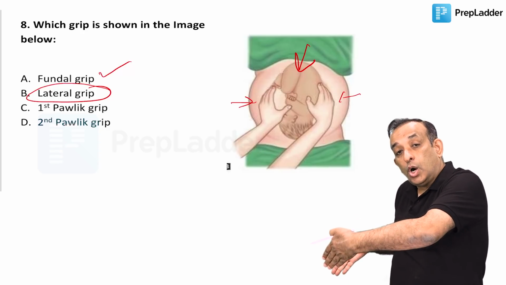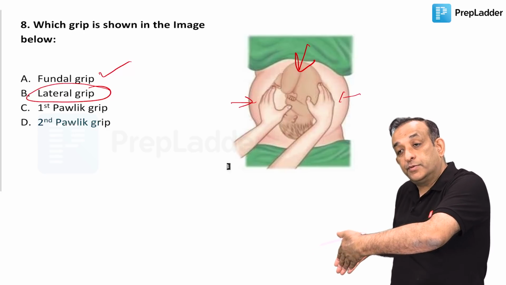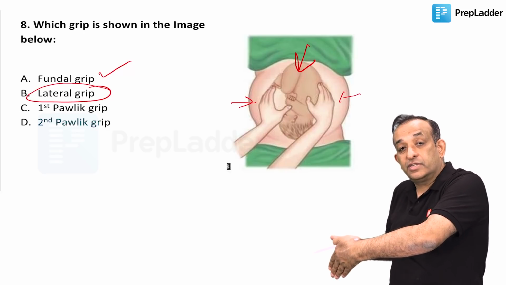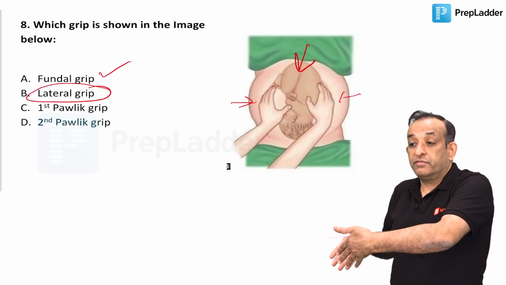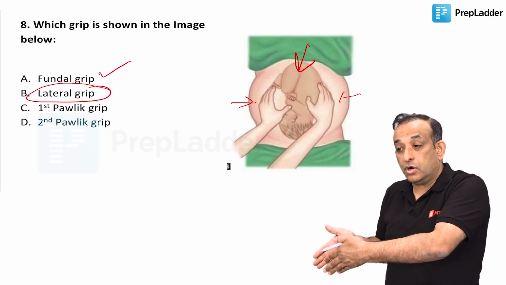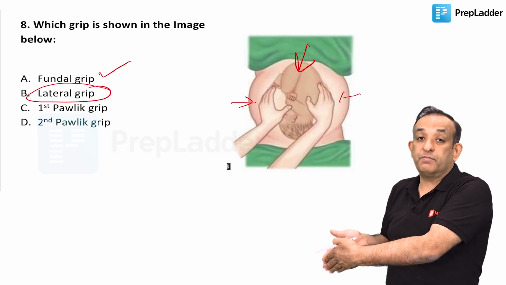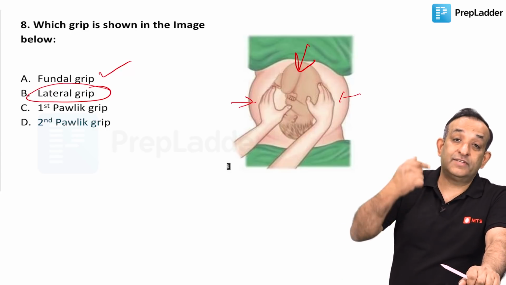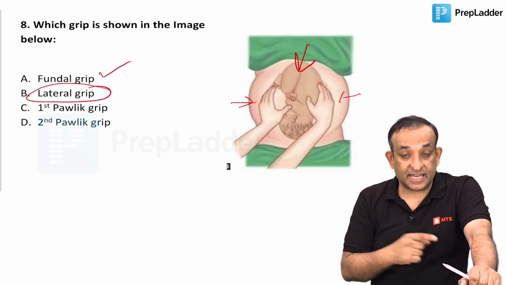When you put your hands above the symphysis pubis and try to feel what is in the lower segment and whether it is engaged or not. So if you know it is the head, and it is flexed or extended head, whether it is engaged or not, everything can be made out by the second pelvic grip. So if they ask you which is that one grip which tells you everything, it is the second pelvic grip.